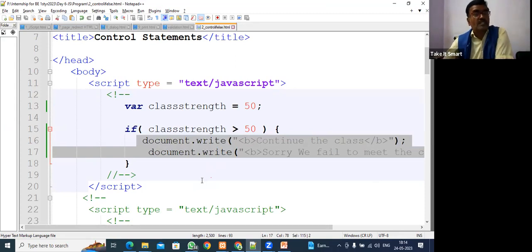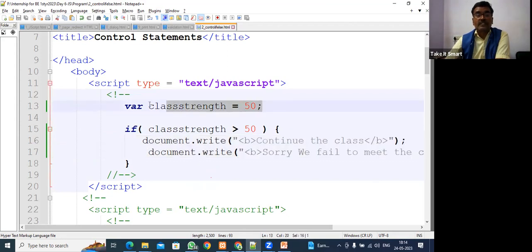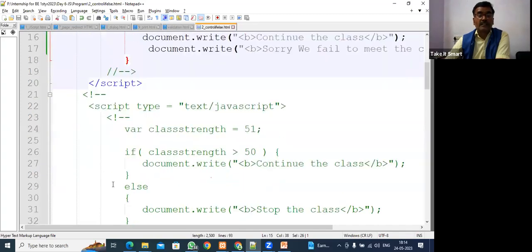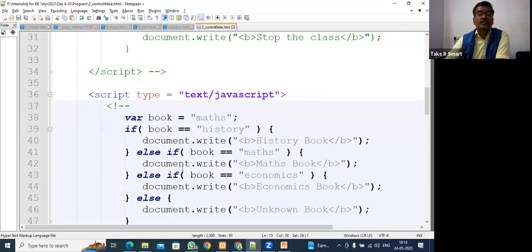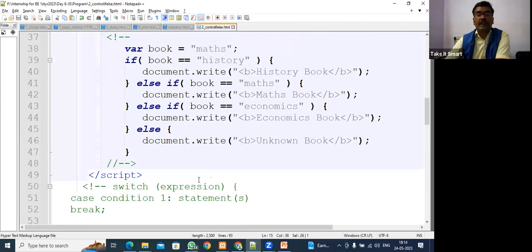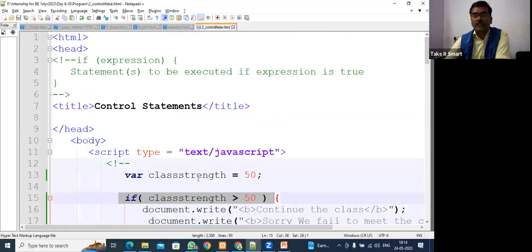If you want to understand how the compiler works: the compiler comes here, sees this thing, sees the JavaScript, comes here, sees this variable and starts matching this condition. The condition fails, so it comes down and executes this part. Fine. So control comes like that. What is control, sir? No student is there, no ghost is there. That's why the program gives the output: the compiler is what is giving the output.